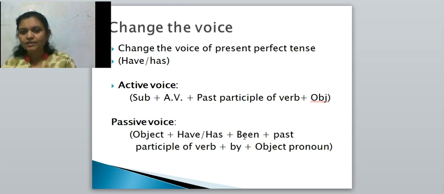In continuous tense we used being, and here we are going to use been. Then past participle of verb plus preposition plus object pronoun. Will you remember this? Okay, remember it, because after this we are going to see the sentences.